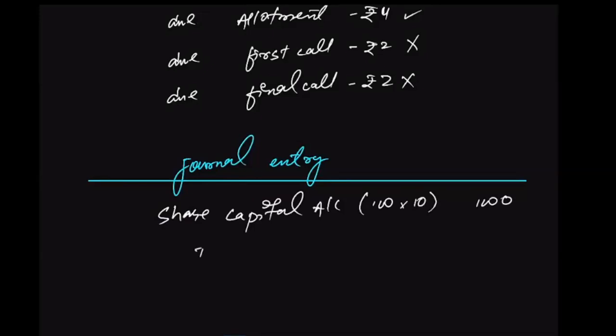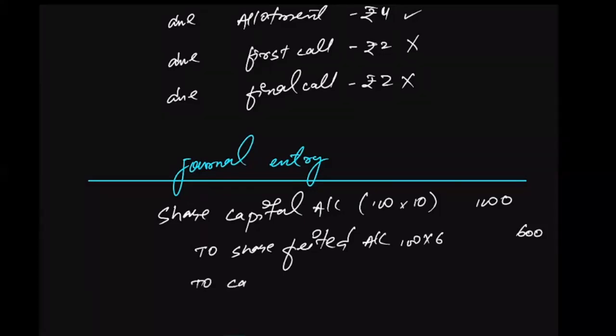And to shares forfeited. What amount will be forfeited? The amount that has been already paid by the investor. Amount of share forfeited account. So on 100 shares, investors have already paid 6 rupees: 2 on application, 4 on allotment. That means 600 will now be forfeited.